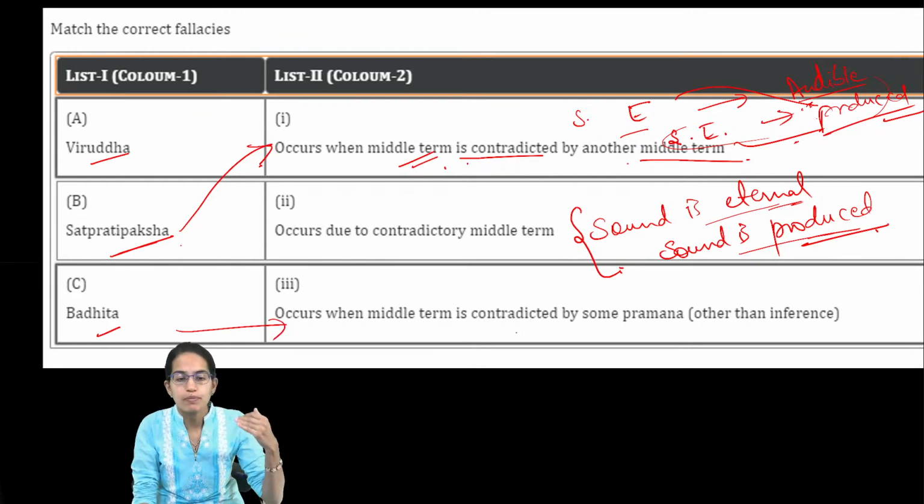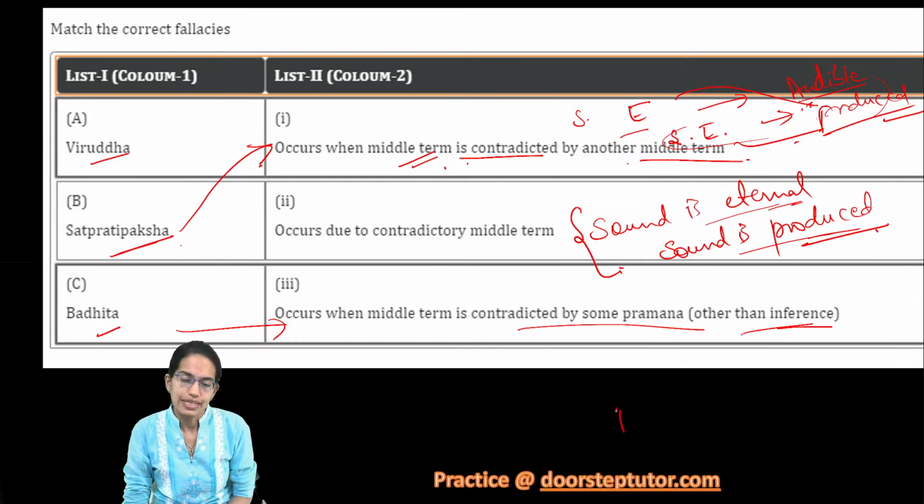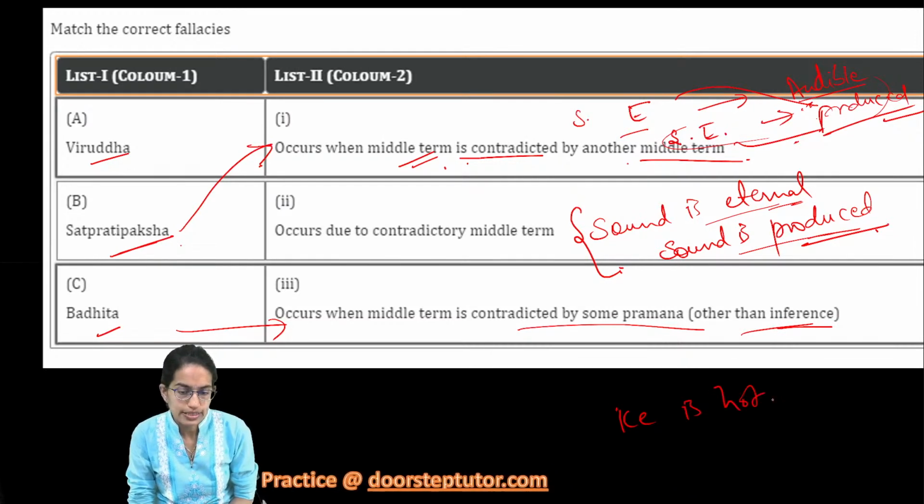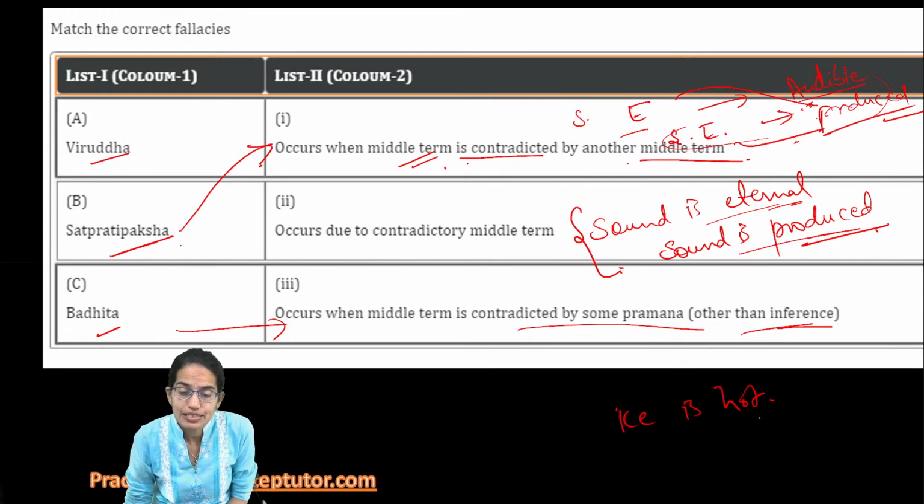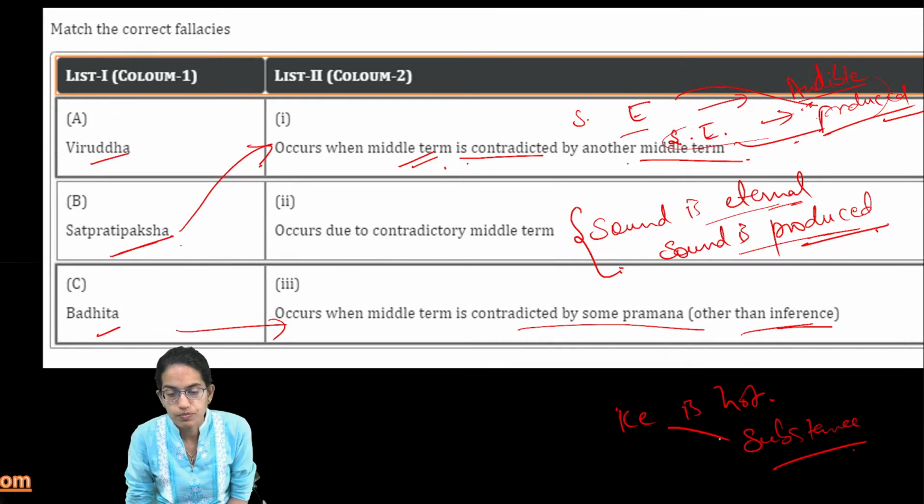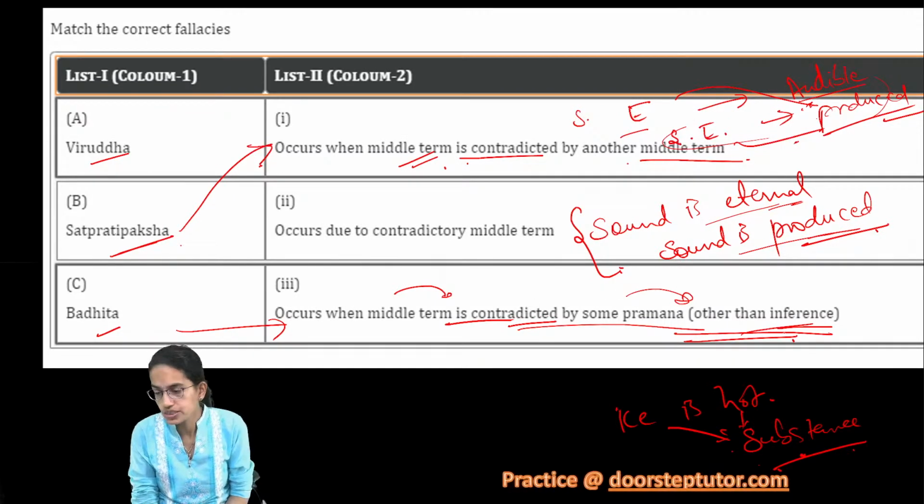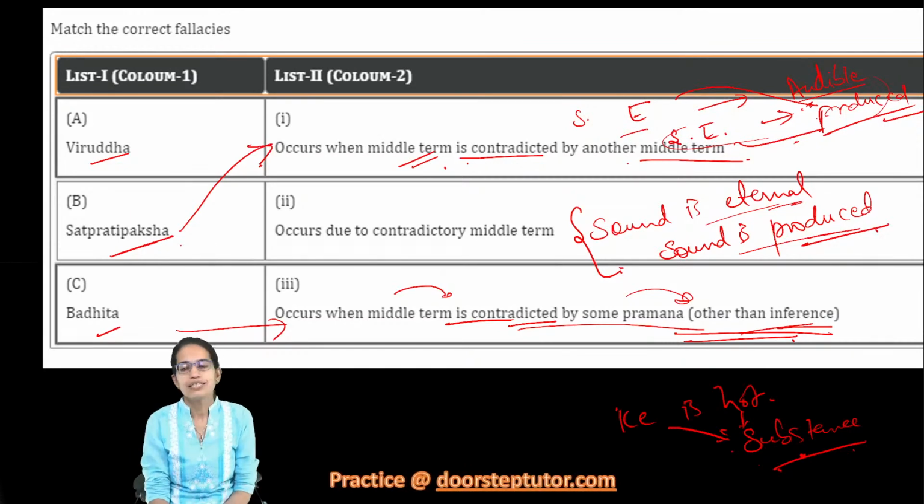Badita occurs when the middle term is contradicted by other praman. What does that mean? When I say ice is hot, ice in itself is not hot, but I say ice is hot because it's a substance. So ice is definitely a substance, but being hot does not follow from being a substance, and this is a contradiction. So when the contradiction in the middle term is because of some other reason or some other inference that I am trying to make, we call this badita.